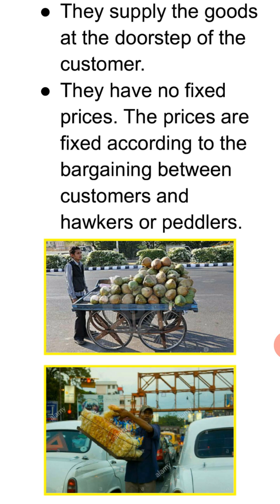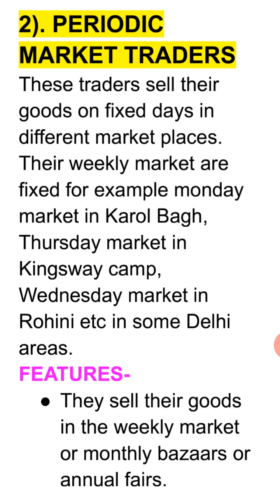Now you can see two images here. The very first is a particular person who is carrying a wheeled cart, and carrying coconuts in that. That particular person will be known as a hawker. क्या बोलेंगे बेटा, इसको hawker बोलेंगे. And you can see the another particular person who is in a traffic selling the chips. That particular person is carrying the goods on his hand, and that is why the particular person will be known as a peddler.